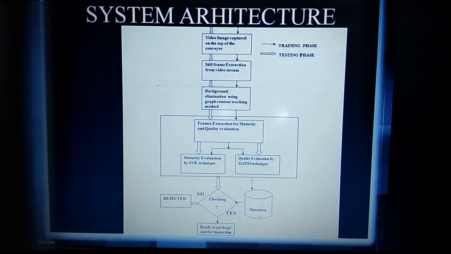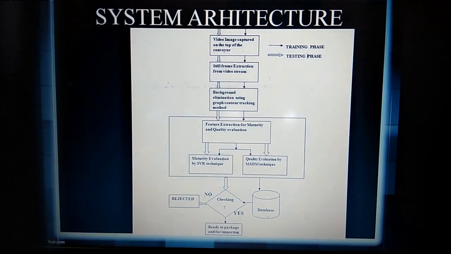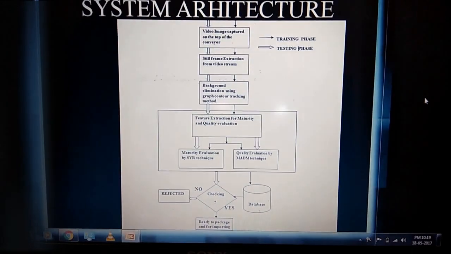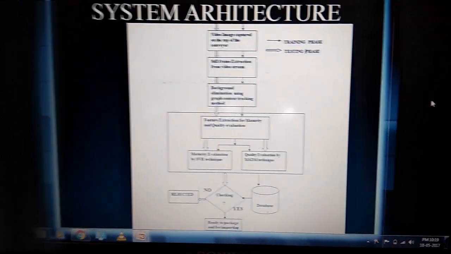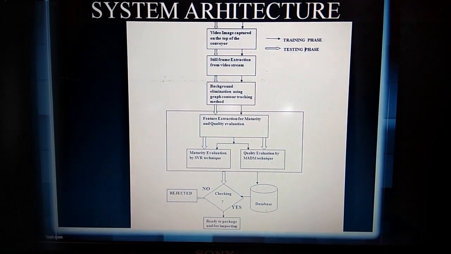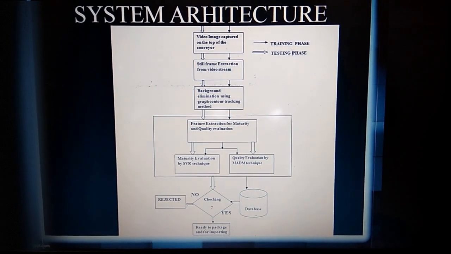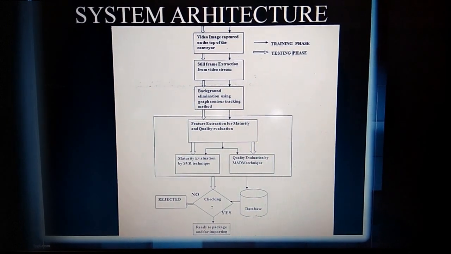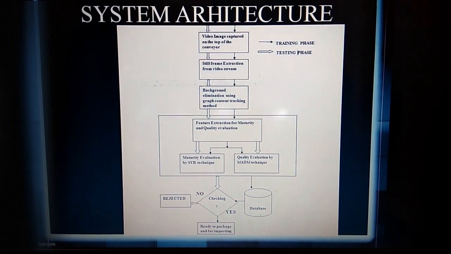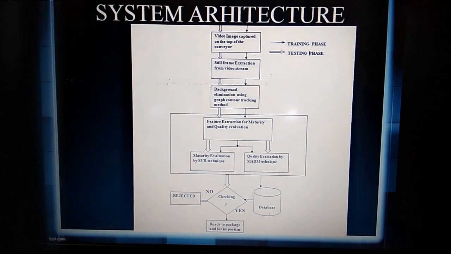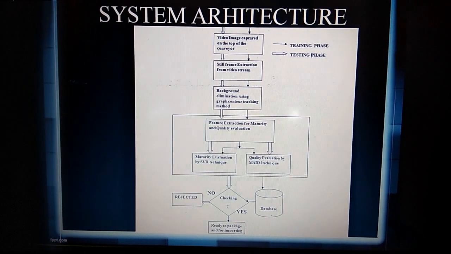This is the system architecture. First, the video images are captured on the top of the conveyor belt. After that, they are converted into still frame extraction, and in this the background is eliminated by using the graph control tracking method. After that, there are two techniques to identify: one is the SPR technique, another one is the MEDM technique.